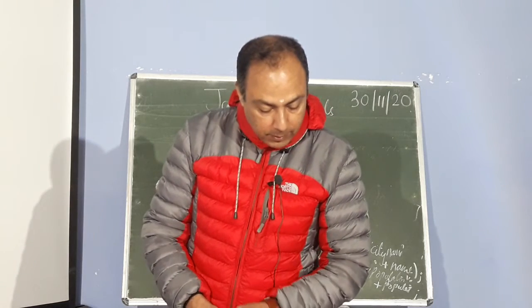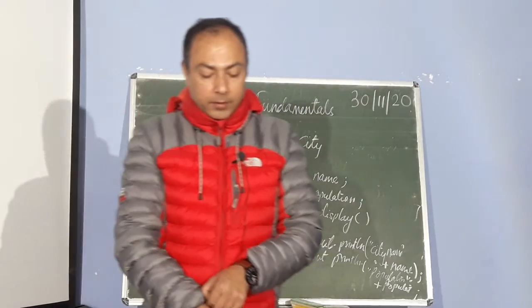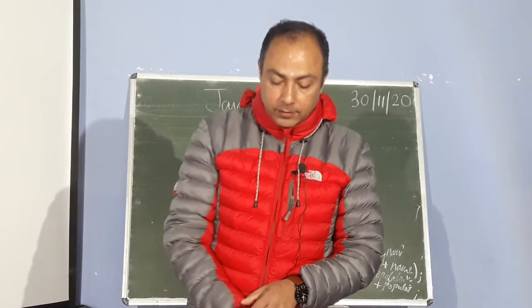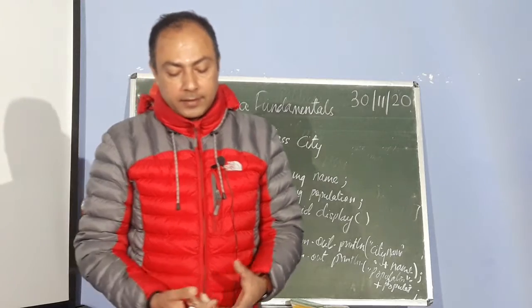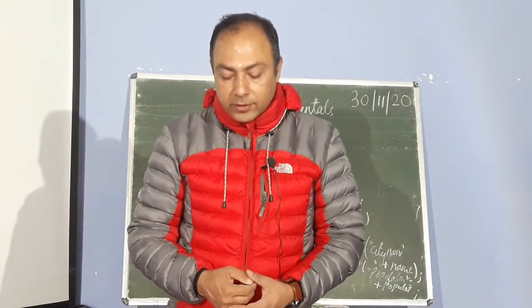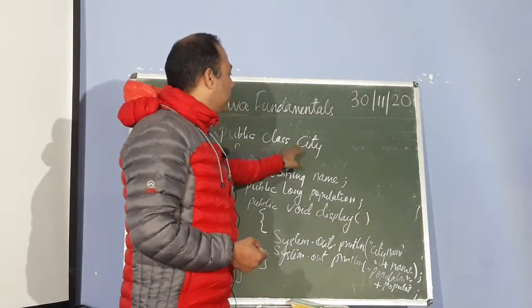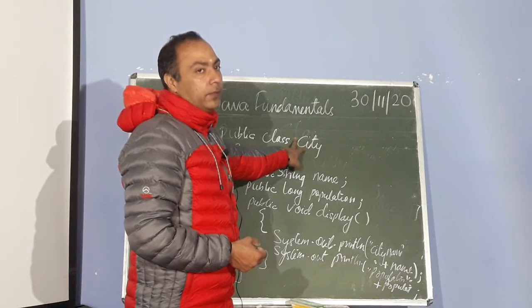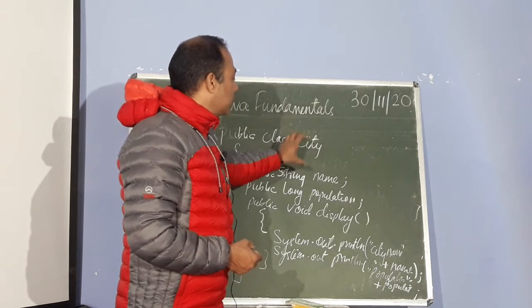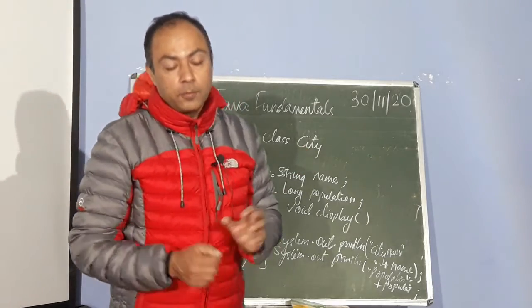Now let us discuss the object as an instance of a class. Why is an object an instance of a class? A class defines only a blueprint, and its concrete version comes into effect only through the object. So here we declared the class, but this class had no function. But the class which is declared can be used with the function of the object.